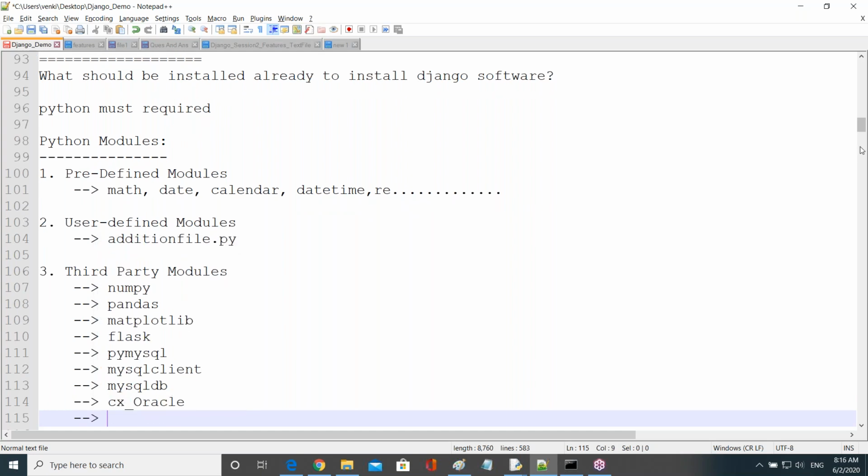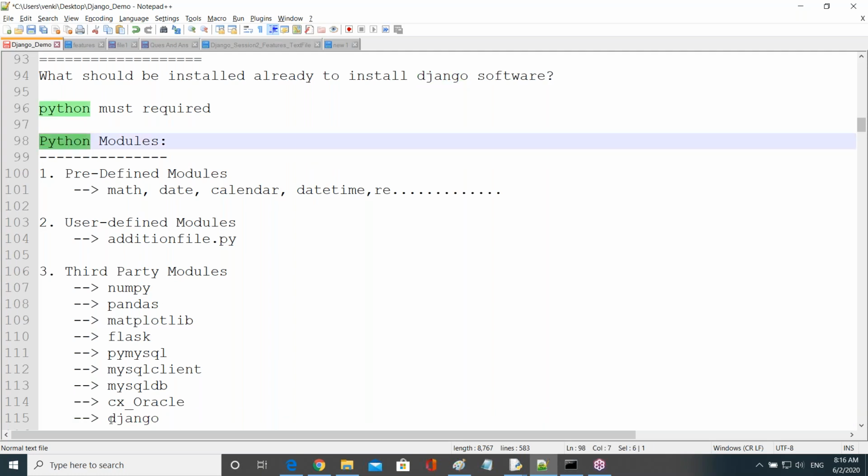So many of you gave answers for examples of third-party packages, but all people forgot Django, right? I wrote only a few names, but all of you had a lot of answers. Django is also a third-party package of Python, guys. Django is a package of which language? Python language.